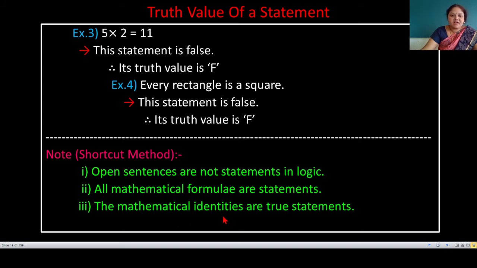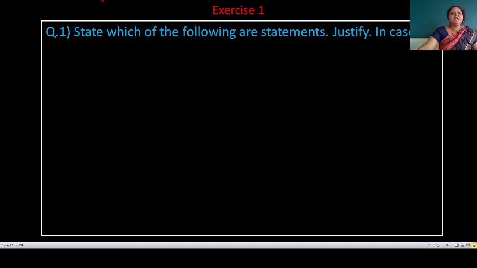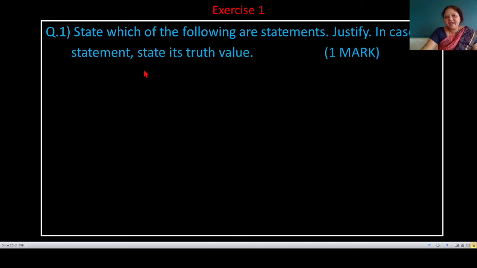These are mathematical identities. Exercise first, example first: state which of the following are statements, justify. In case of statement, state its truth value. 1 mark each. First example, 5 plus 4 equal to 13. This sentence is an assertive type sentence, but 5 plus 4 equal to 9, not equal to 13. Therefore, this statement is false and its truth value is F.